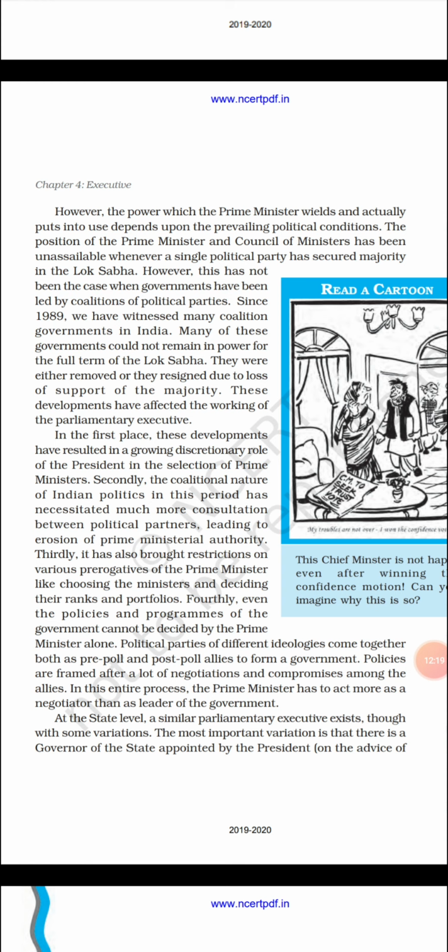So there are certain functions or developments that have resulted in the discretionary role of the President in the selection of the Prime Minister.